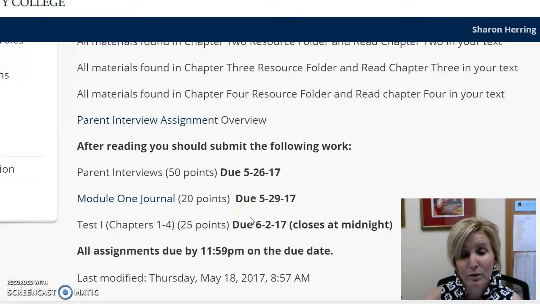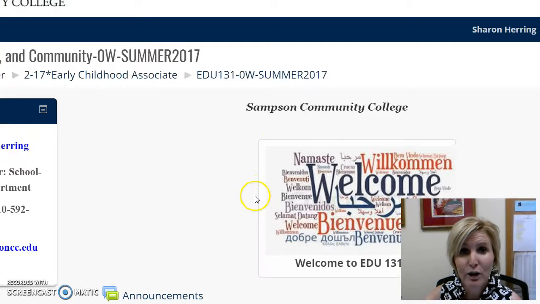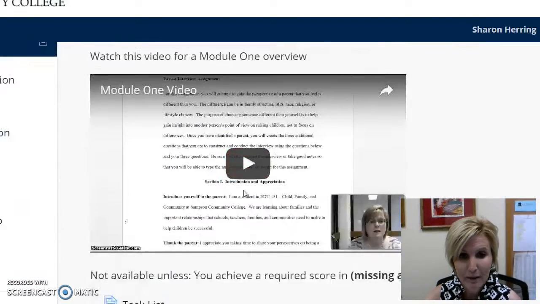You'll see them again when you look at your course calendar that we spoke about previously. All those due dates are in there as well. So this is kind of your task list. This is where you want to go before you start your module, because you want to know exactly what it is that you're doing, and that gives you a good list of that.